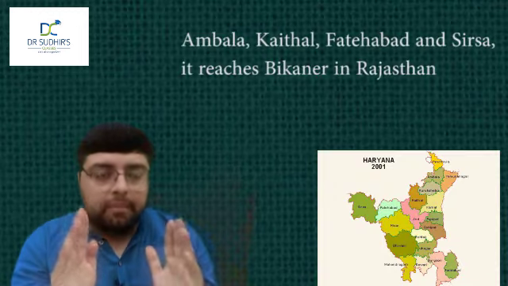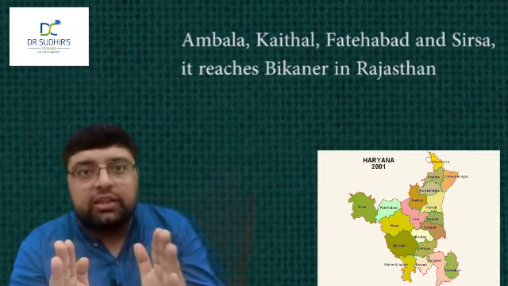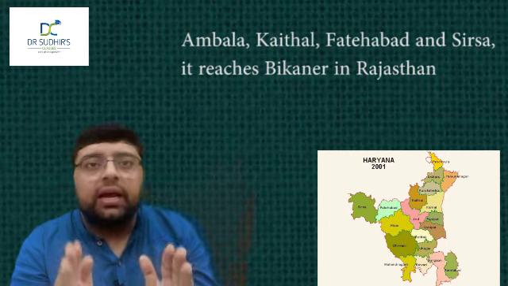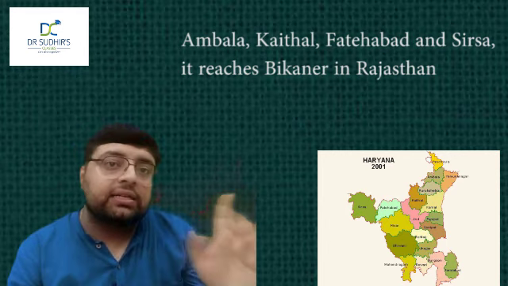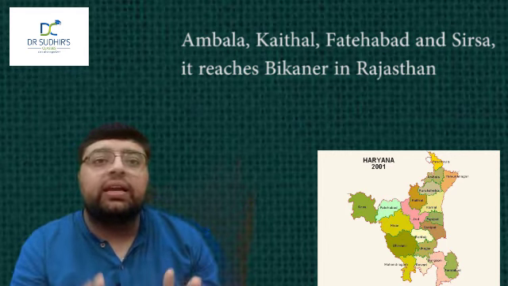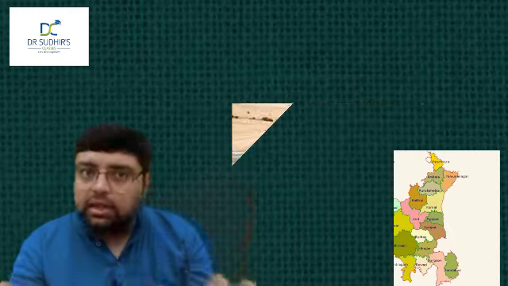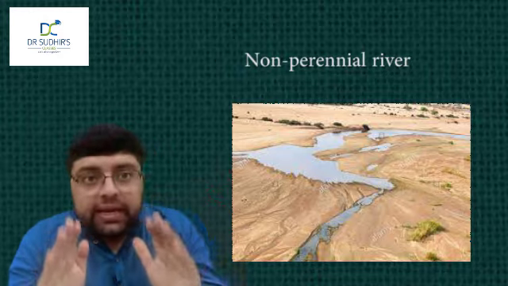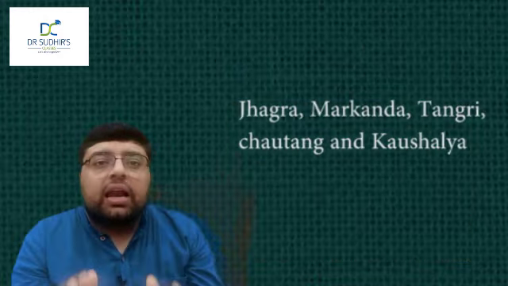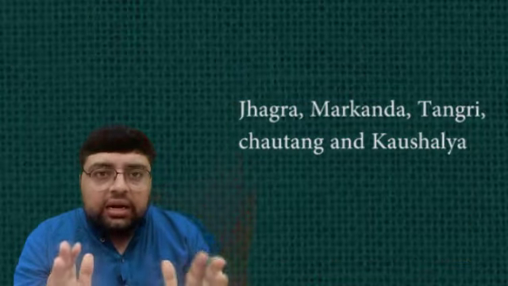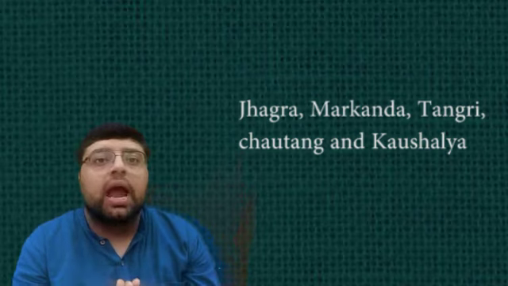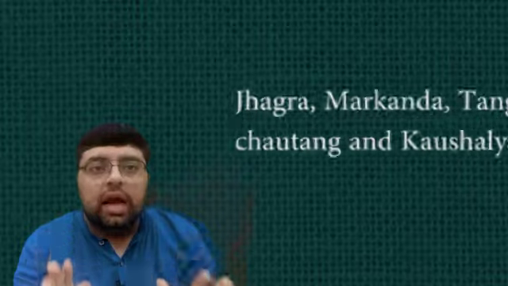After passing through Ambala, Kaithal and Fatehabad as well as Sirsa, it reaches Bikaner in Rajasthan and finally disintegrates in Hanumangarh in Rajasthan. It is a non-perennial river. Jhajra, Markanda, Tangri, Shautang and Kaushalya, these five are the tributaries of Ghaggar river.